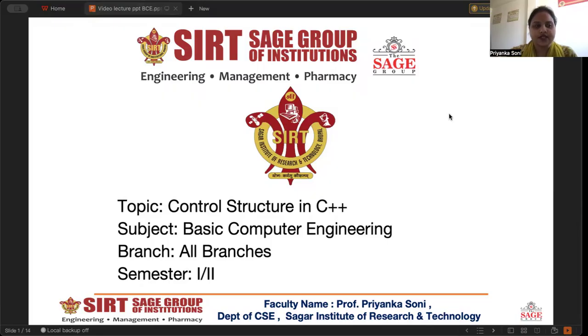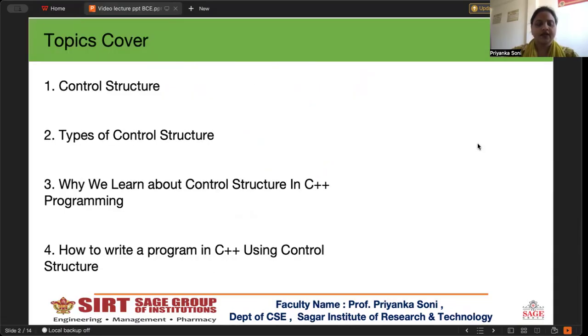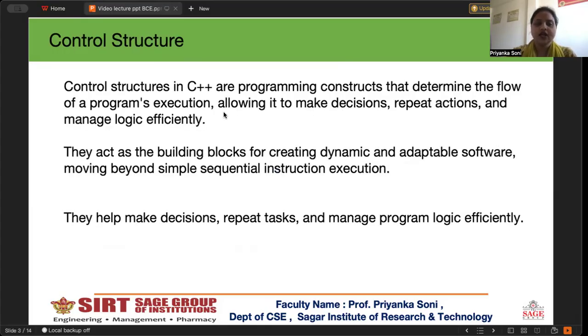Today, we are going to study an important concept in C++ programming called control structure. So today we will discuss these points in control structure. First, what is control structure, and second, the types of control structure. Third, why we learn about control structure in C++ programming, and after that, how to write a program in C++ using control structure. So basically, what is control structure?